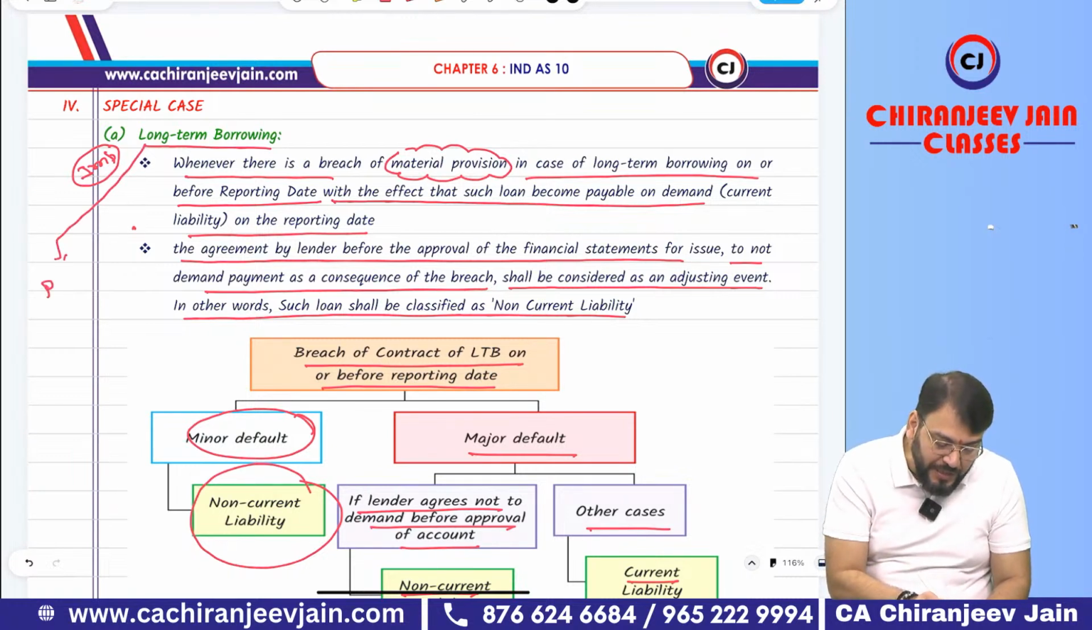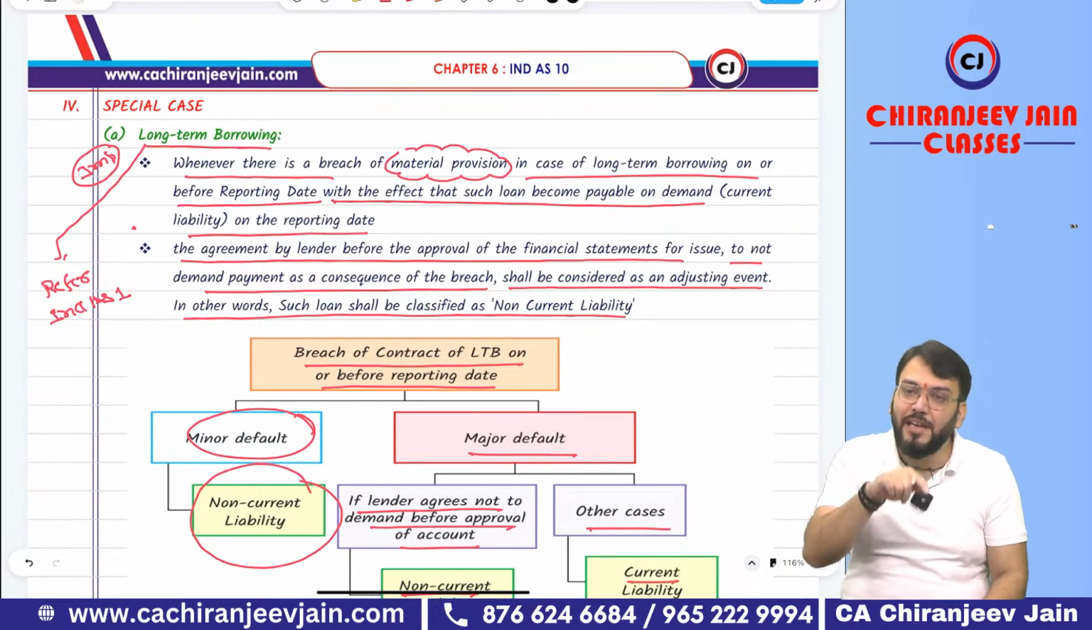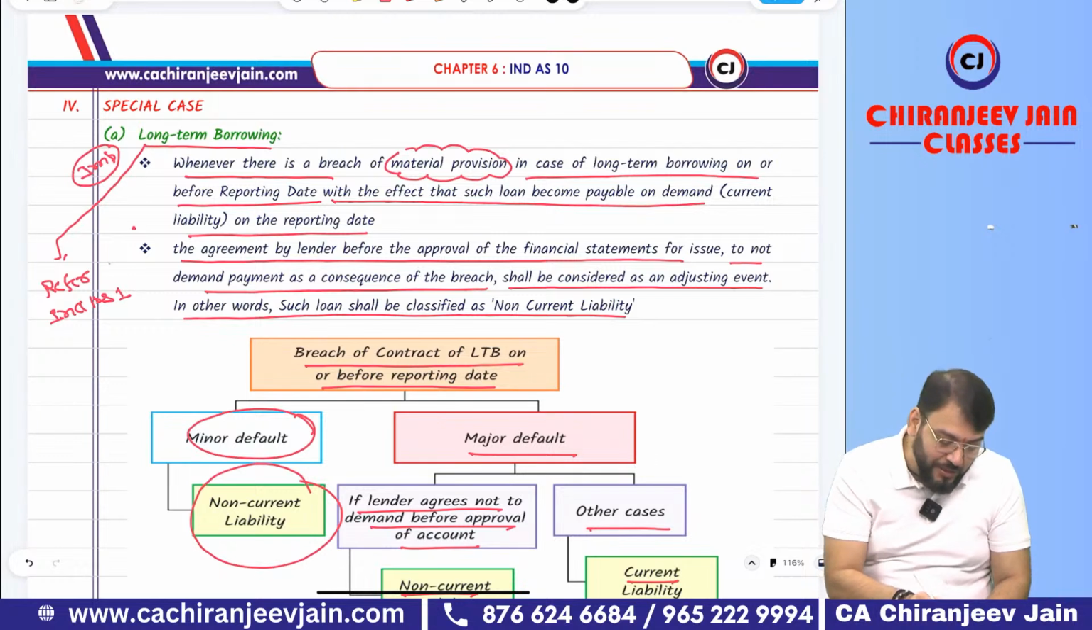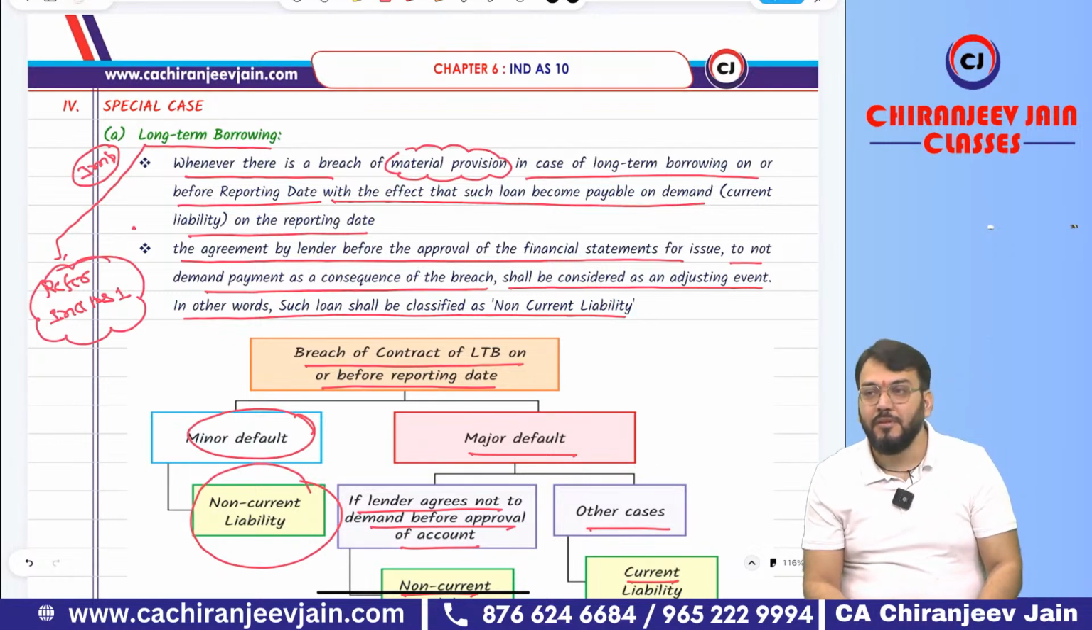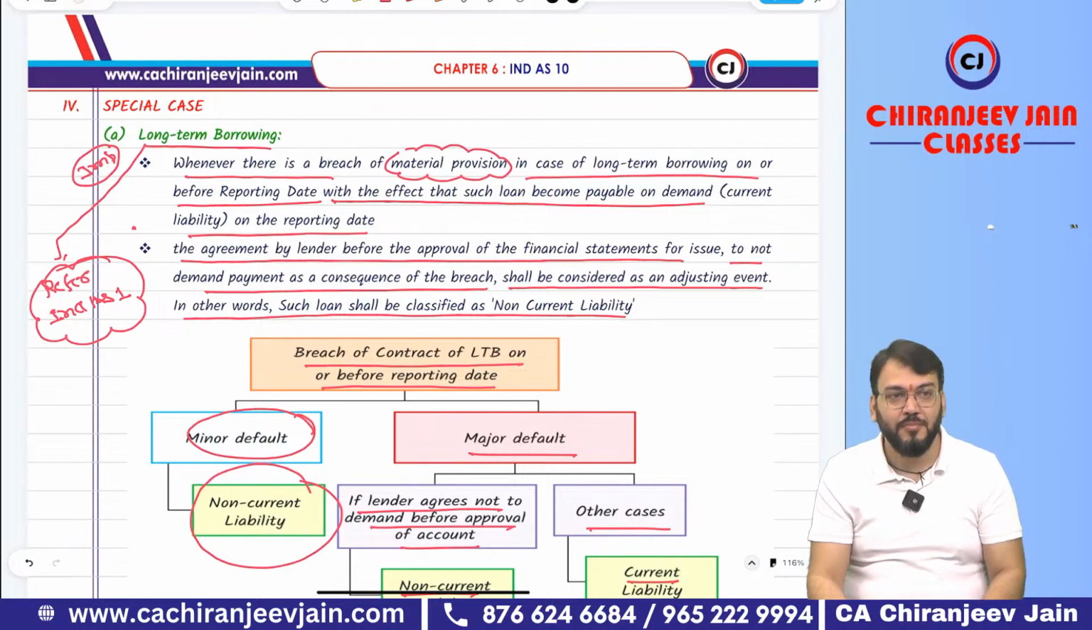Let us refer Ind AS 1. Again we'll discuss this point where it is related to current liability and non-current liability. The definition of current liability and non-current liability we will do under Ind AS 1. So again this point I will discuss under Ind AS 1. Whenever you are at this point, you can go to Ind AS 1 and just check what is given under Ind AS 1. Okay, sir?